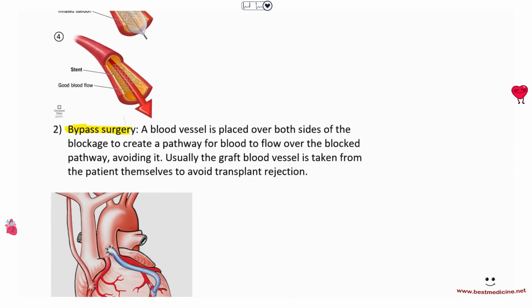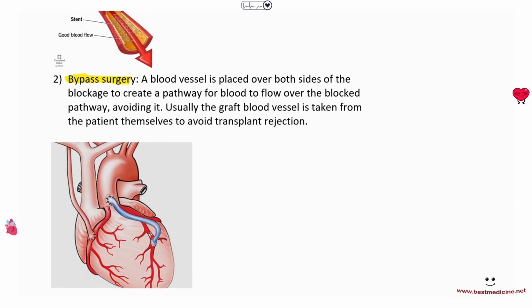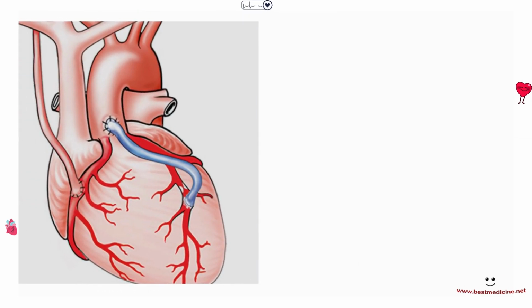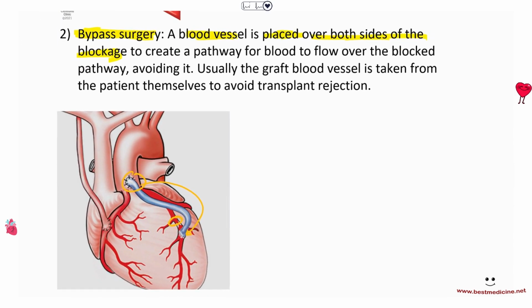Instead, bypass surgery would mean that you open the chest in an operation room, and what you do is you bypass the part of the blockage using a graft blood vessel. So basically what you do is you place a blood vessel over both sides of the blockage. So for example, in this case, we have the blockage here, right? Here's the blockage. So you bypass this portion. You just take a blood vessel and then you connect it all the way past the blockage. And that is called a bypass surgery, a bypass procedure. Okay? So it involves having a graft blood vessel. And this graft blood vessel is usually taken from the patient themselves to avoid any transplant rejection. Okay?